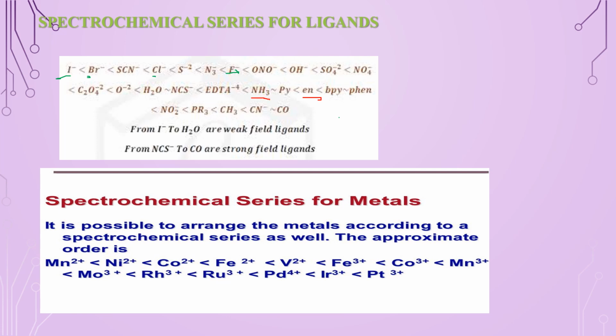Similarly, we have a spectrochemical series for metals. We can also arrange the metals according to the increasing value of delta. And here the factor is the oxidation state. The higher the oxidation state of the metal ion, the greater is the crystal field splitting. As you can easily recognize here, manganese is 2 positive, nickel 2 positive, and as we move further, there is Fe 3 positive. The oxidation state increases.